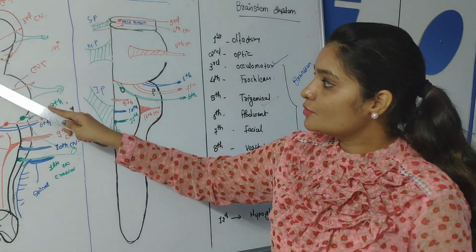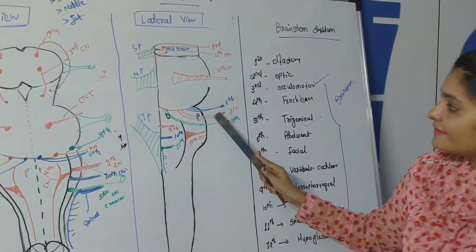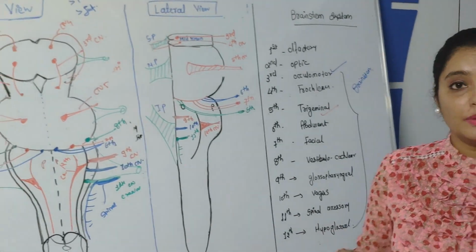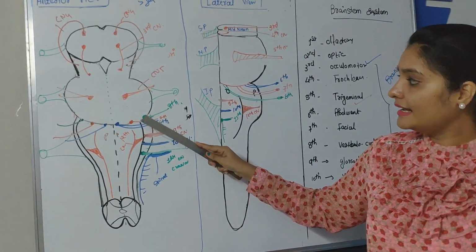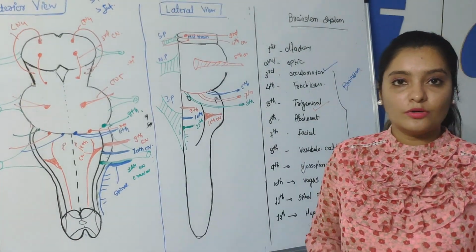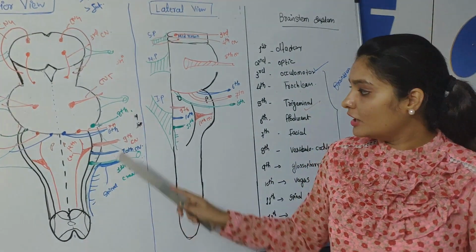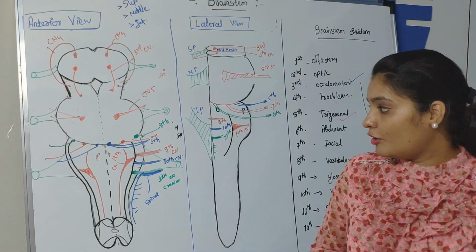The fifth cranial nerve is originated from the pons, entry part of the pons. The sixth, 7th and 8th, they are originated from the pontomedullary junction. The 6th is situated more medially, then 7th and the 8th is situated more laterally. The 9th, 10th and 11th, they are originated from the lateral part of the medulla oblongata, and 12th is originated from the middle part of medulla oblongata.